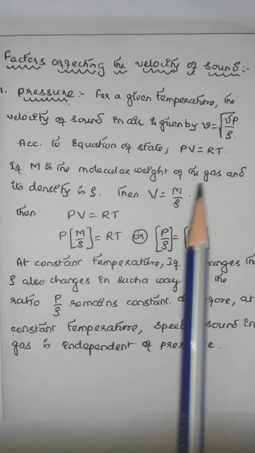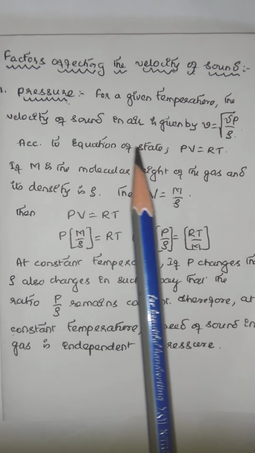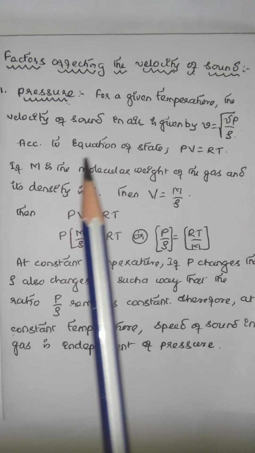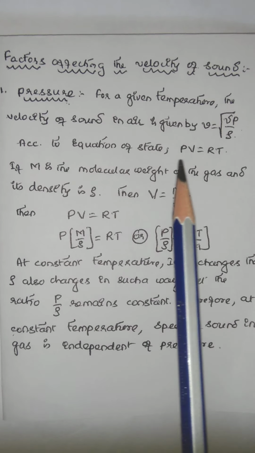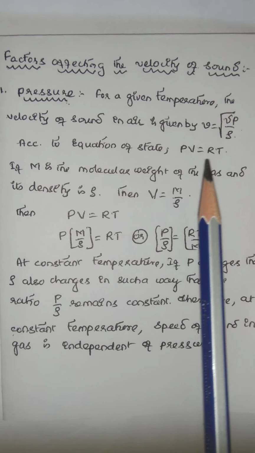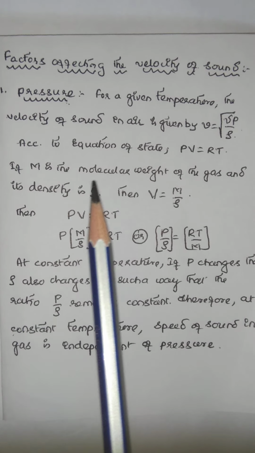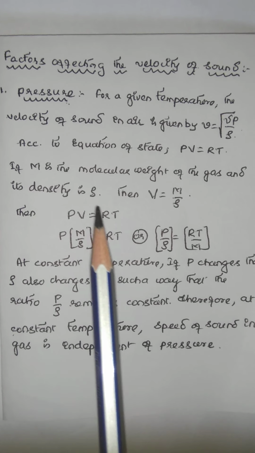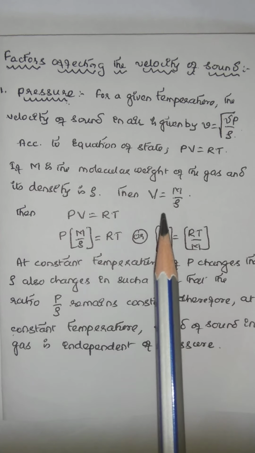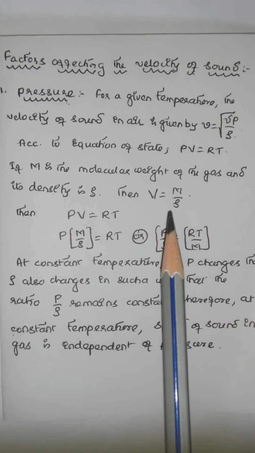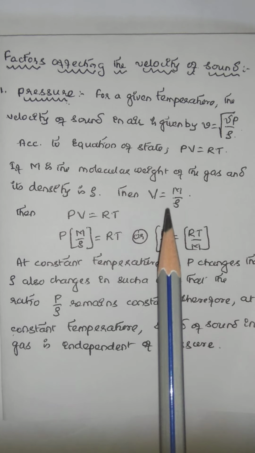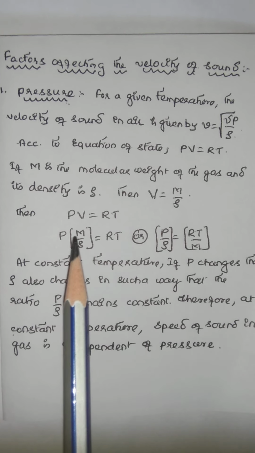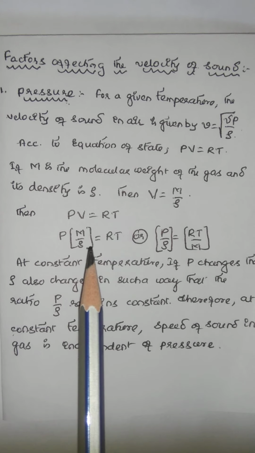For a given temperature, the velocity of sound in air is given by V is equal to square root of gamma P by rho. According to the equation of state, PV is equal to RT. If M is the molecular weight of the gas and rho is the density, then the volume is equal to mass by density. Therefore, PV is equal to RT becomes P into volume, which is M by rho, that is equal to RT.